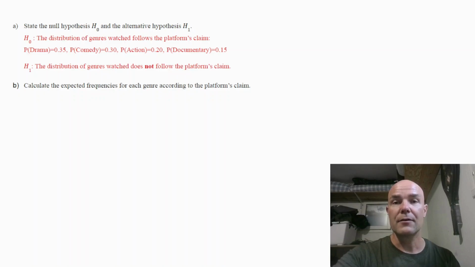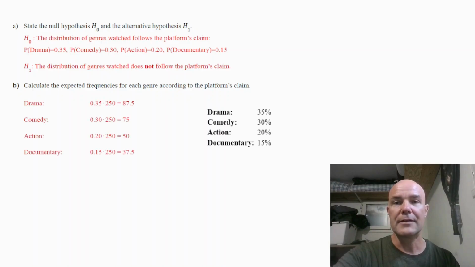So here are the calculations for each of these genres, and it's a percentile calculation. So drama, it's 35%. So we calculate how much is 35% out of 250, and we get this 87.5. And same way we calculate these other genres to get these expected frequency values, which we will be using next with our calculator.